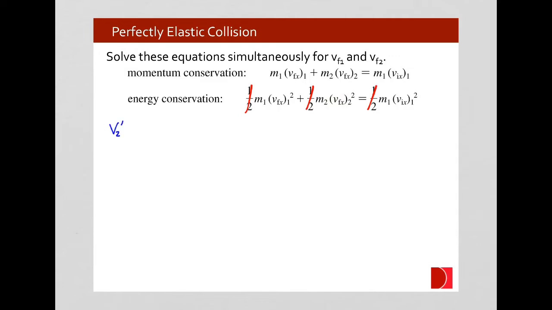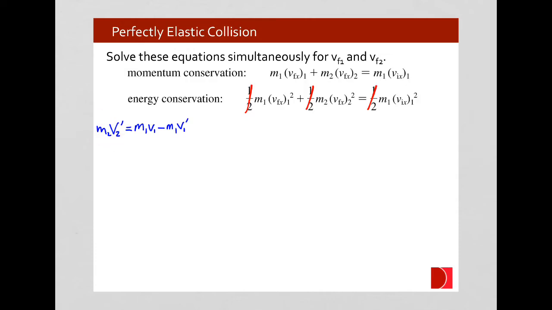I will use a prime for the post-collision velocity for the sake of simplicity with handwriting. So we have the mass of the first object times its pre-collision velocity minus the mass of the first object times its post-collision velocity. This is the change in momentum of the incident particle, and that's equal to the momentum given to the target